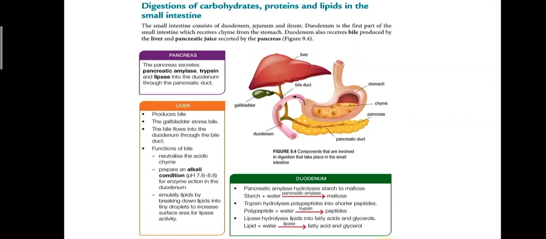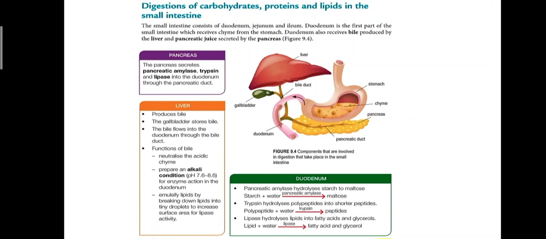Okay, bile also emulsify lipids by breaking down lipids into tiny droplets to increase the surface area for lipase activity. So lipase is enzyme.